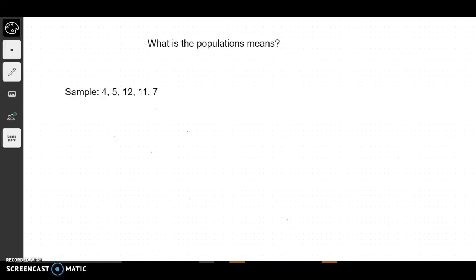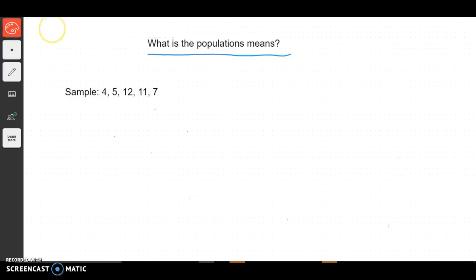Okay, so our new chapter, we're going to talk about confidence intervals. And here's where confidence intervals come from. The big question a lot of times is, what's the population's mean? A lot of times we are not able to take a census, so we don't know every single piece of data. So we can't figure out the population. Well, we don't know what the population mean is. So we have to figure it out.